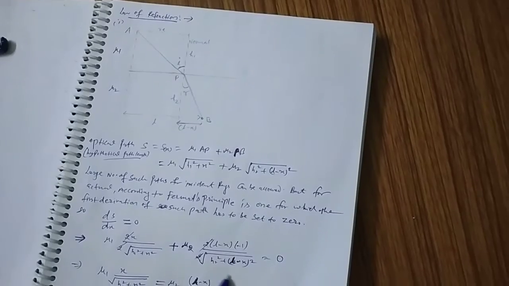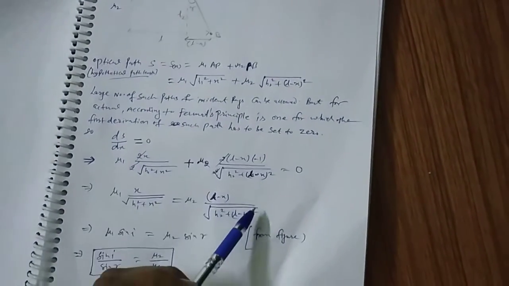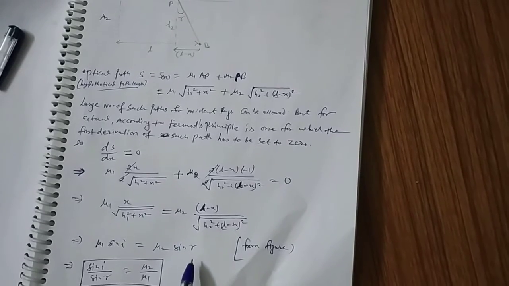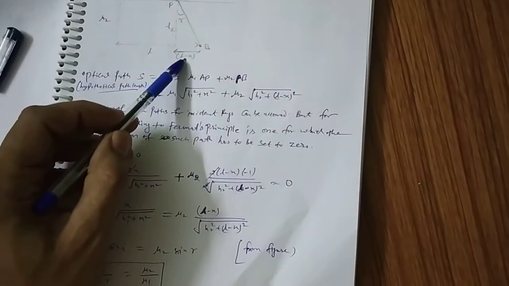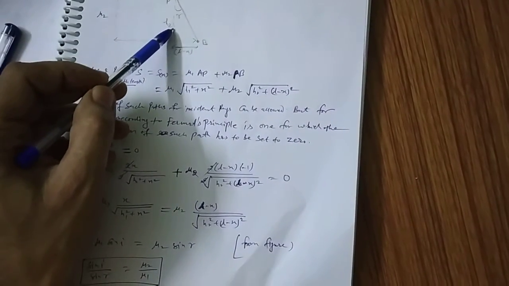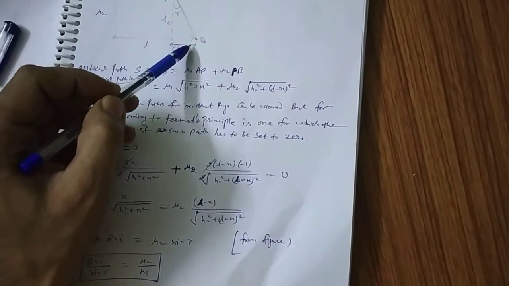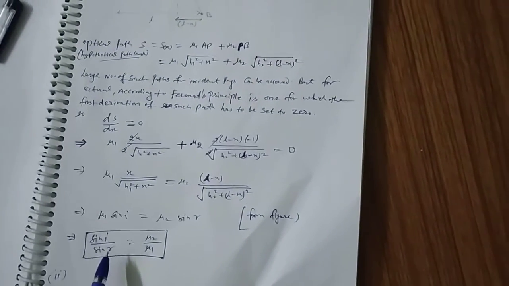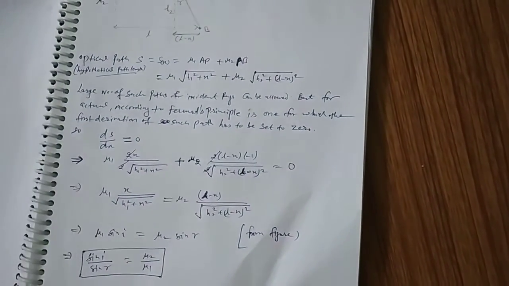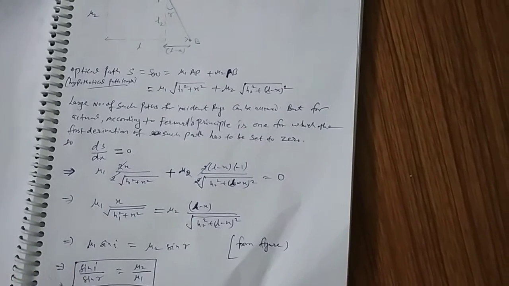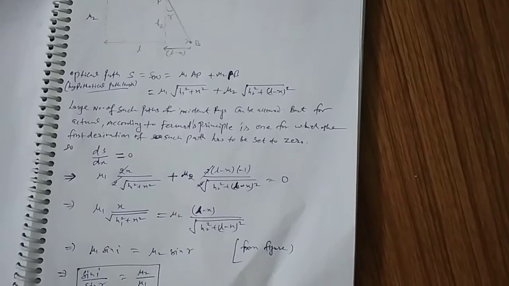And similarly this one is equal to sine r, which is L minus x upon under root h2 square plus L minus x whole square. So finally we can write sine i upon sine r is equal to mu2 upon mu1. This is the law of refraction.